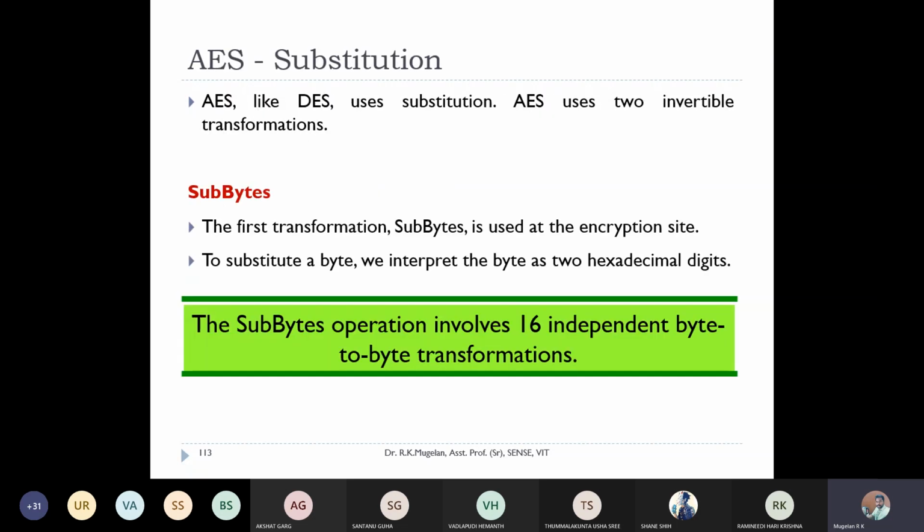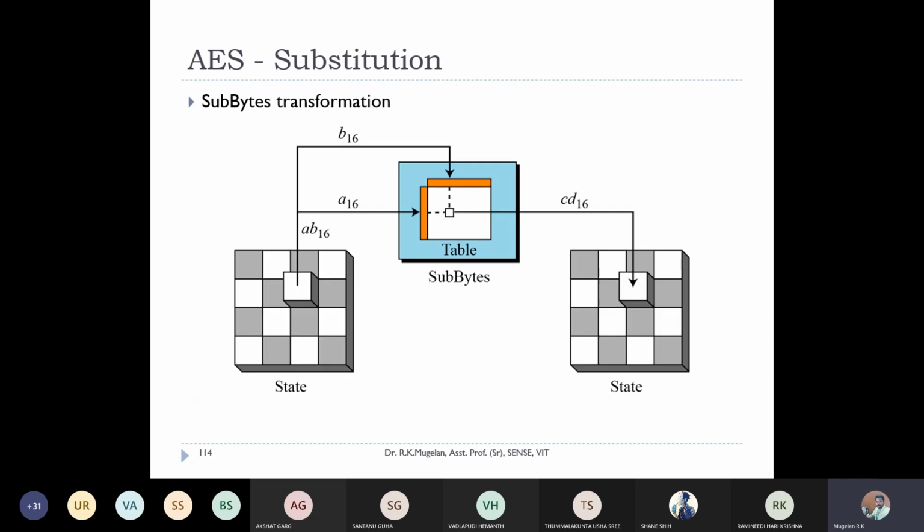Now we'll start off with the first one, that is sub byte transformation. Since this is a non-Feistel cipher, we'll be using invertible combinations itself. So how is this going to be done? If we take each and every character in the state, each and every byte of this hexadecimal value, we are representing each byte as a hexadecimal value. So this hexadecimal value will have 2 digits, right? 2-digit hexadecimal value.